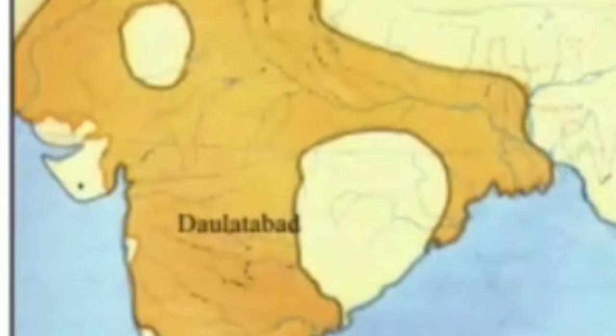Here we can see the picture of the map of Devagiri, Daulatabad. Daulatabad was situated almost at the center of the expanded state. Muhammad bin Tughlaq thought that all the regions could be controlled effectively by shifting the capital from Delhi to Daulatabad.